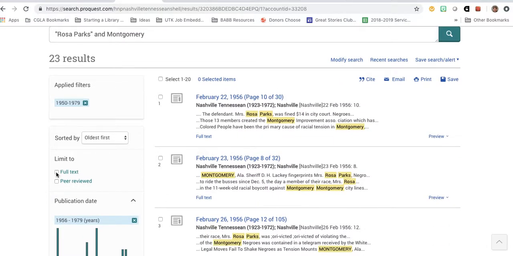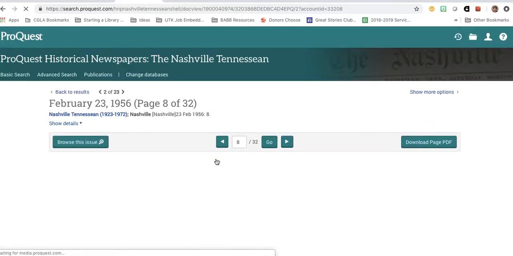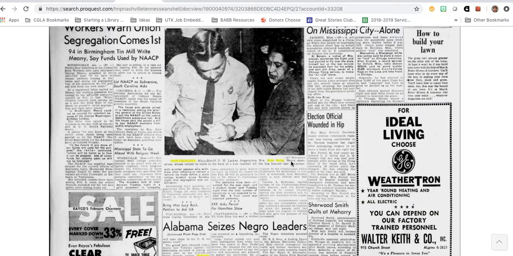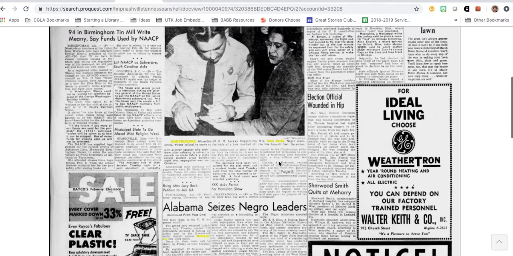One thing you can do is limit to full text so that you avoid just citations. I think all of these are full text. This is my favorite part of this database. If you click on one of the results, it highlights your search terms. There's Rosa Parks being fingerprinted.